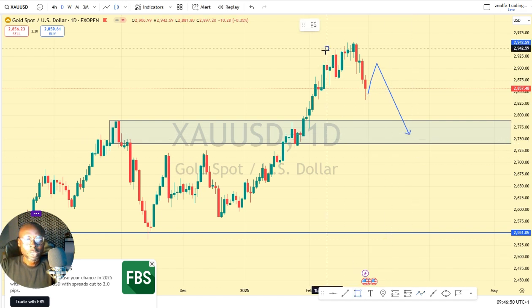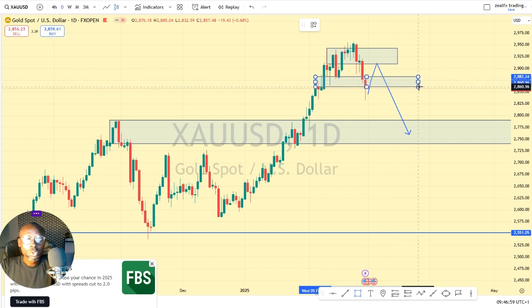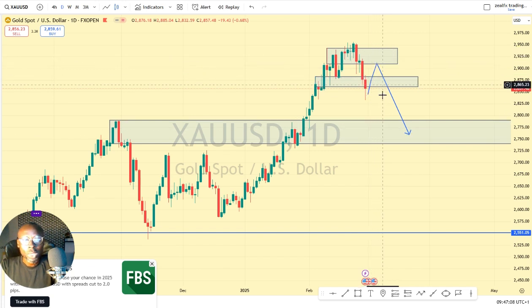So we expect price to do a retest of this zone. Then we also expect price to do a retest of this zone. So we can see our push of price back to the downside. If price gives us a price action setup on this zone, we'll look at it for a selling opportunity.